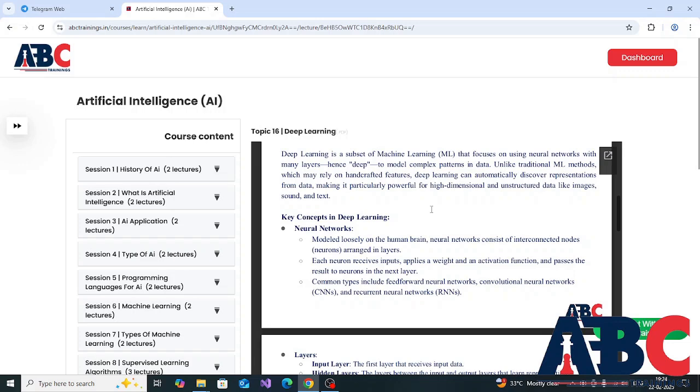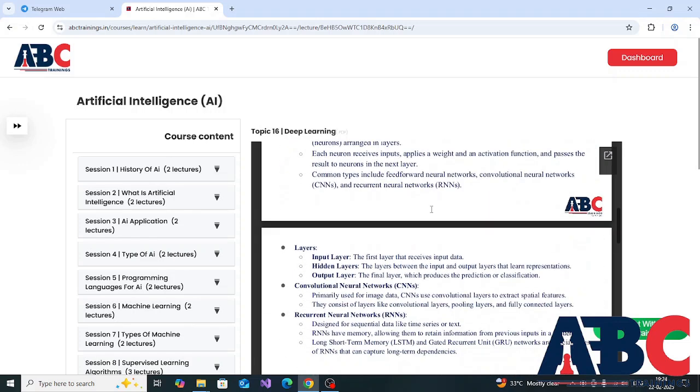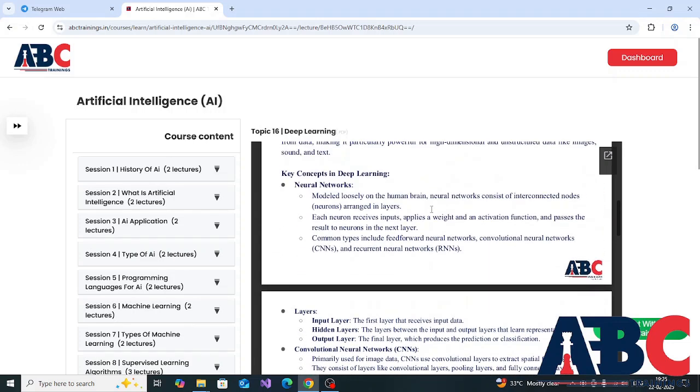The next point is key concepts in deep learning. The first key concept is neural networks. Modeled loosely on the human brain, neural networks consist of interconnected nodes, neurons, arranged in layers. Each neuron receives inputs, applies a weight and an activation function, and passes the result to the neurons in the next layer. Common types include feed-forward neural networks, convolutional neural networks, and recurrent neural networks.